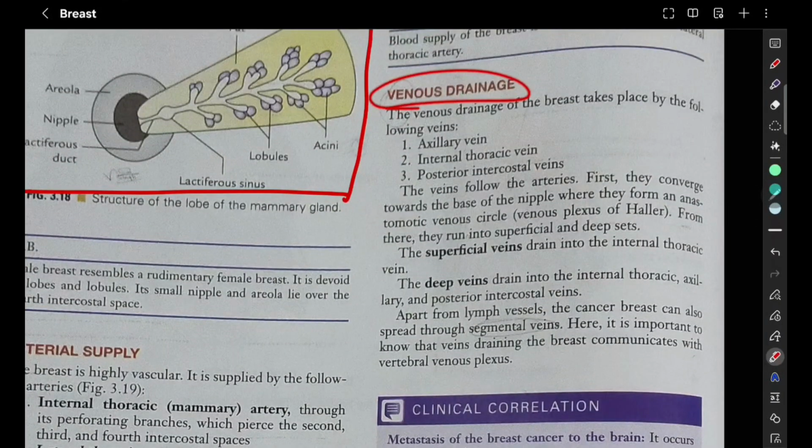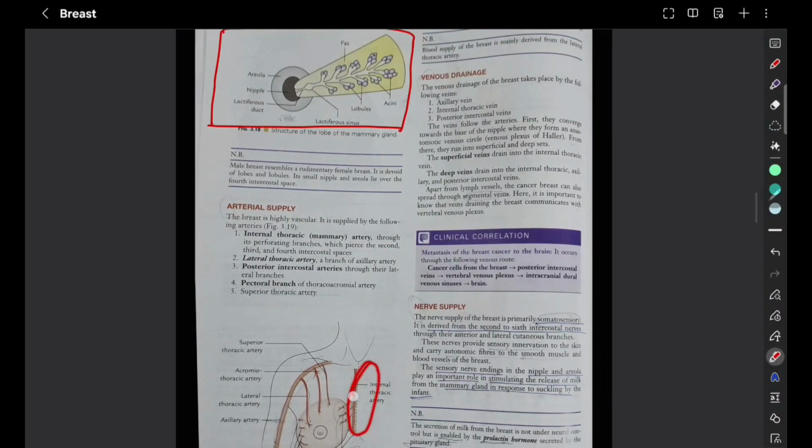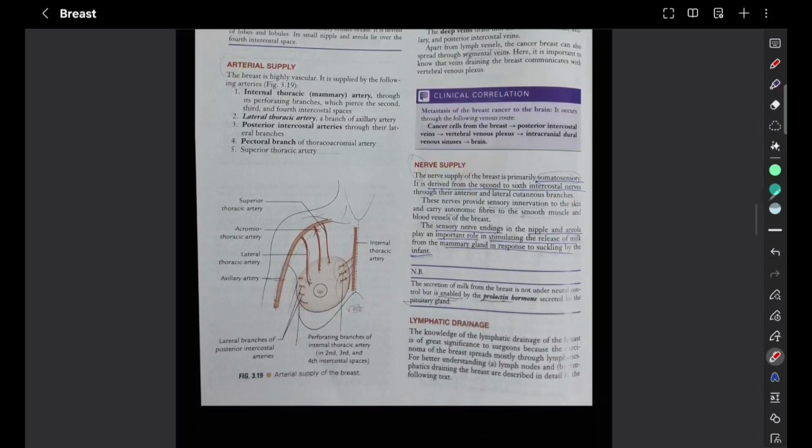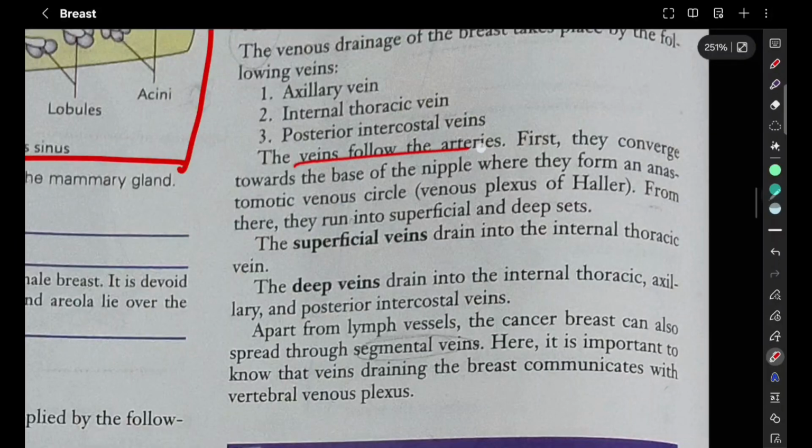Coming to venous drainage. We have the following veins: axillary vein, internal thoracic vein, posterior intercostal vein. Same as here, internal thoracic artery we had, internal thoracic vein. Here we had axillary artery, from which we had superior thoracic, acromiothoracic, lateral thoracic. Here we have axillary vein. Next is posterior intercostal veins. Here we had posterior intercostal artery, here we have posterior intercostal vein. So the veins follow the artery.